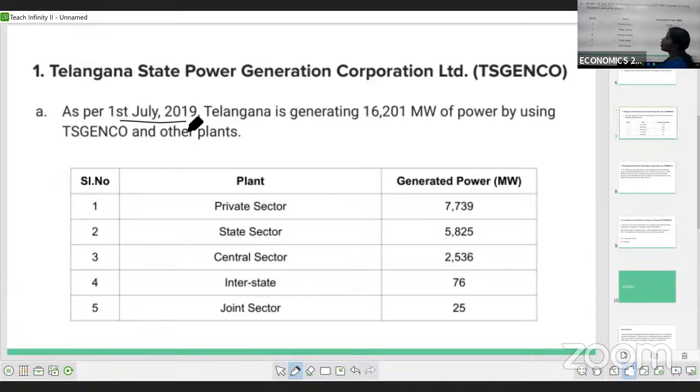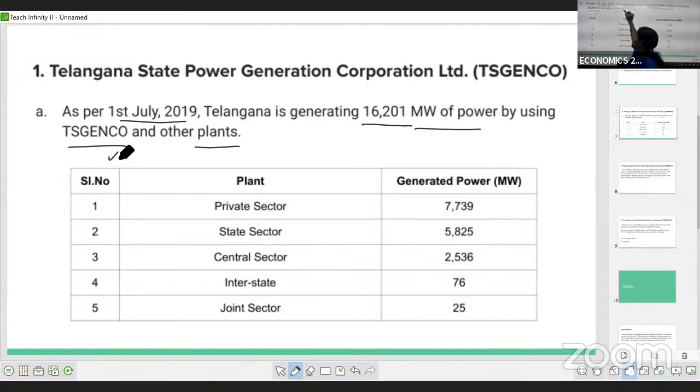The Telangana government is generating 16,201 megawatts of power by using TS Genco and other plants. As per the record of the 1st July 2019, the power generation in Telangana is 16,201 megawatts.